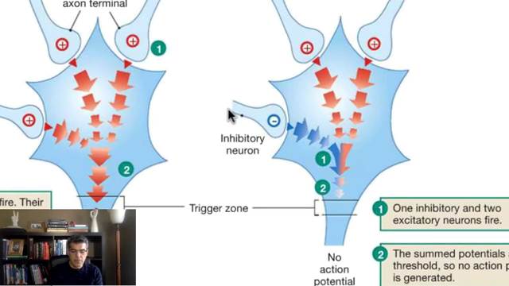What if one of these neurons is inhibitory and two of them are excitatory? It's the same thing. You have to look at the overall effect of these three. If the effect of these two against this one still brings the cell to the threshold, it's going to fire. But if this one is strong enough to block the effect of these two, as a result, by the time we get to the axon hillock, we don't get to the threshold, then this neuron is going to get blocked. So summation is adding negative and positive and seeing what the final effect would be here. This type of summation is called spatial summation.